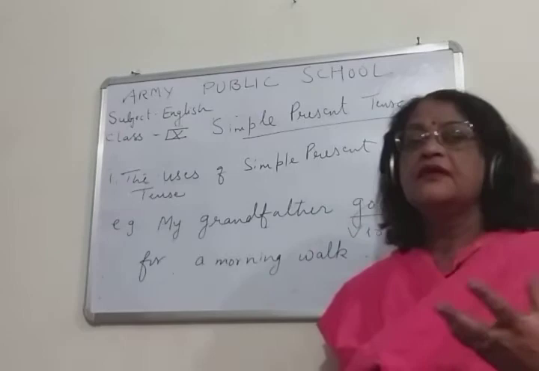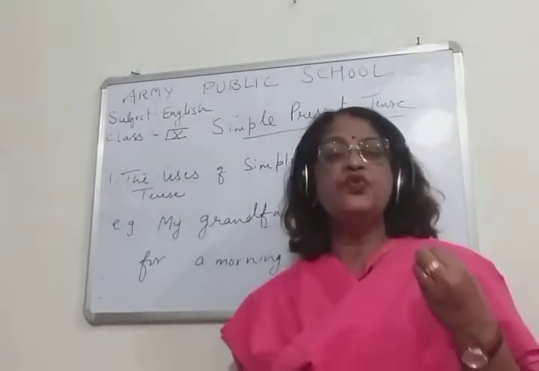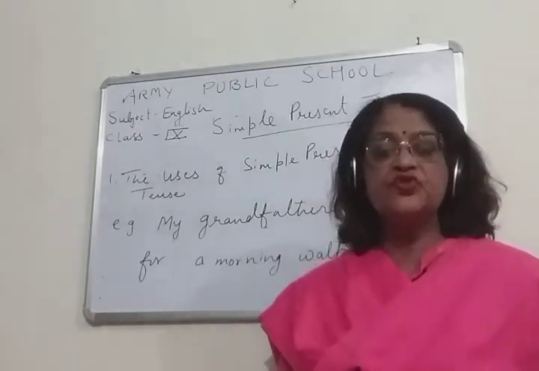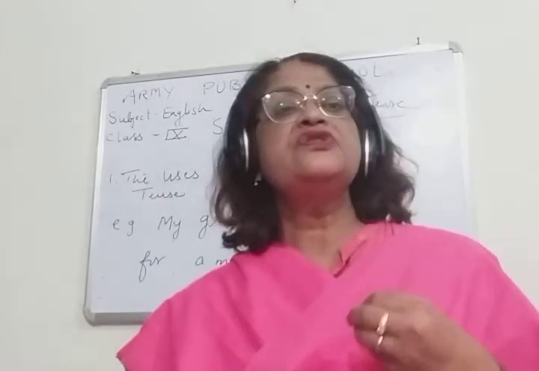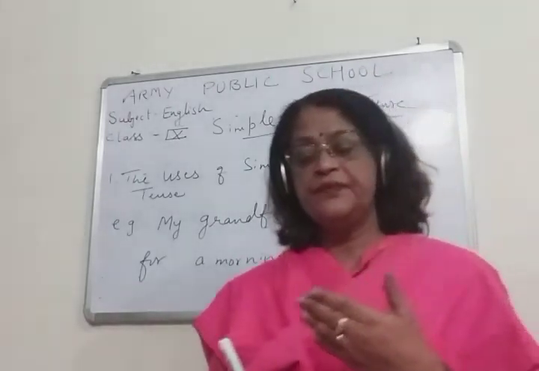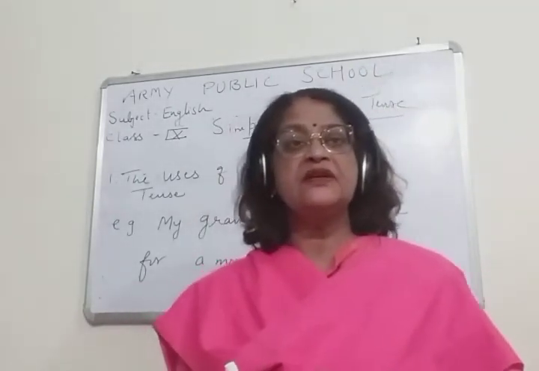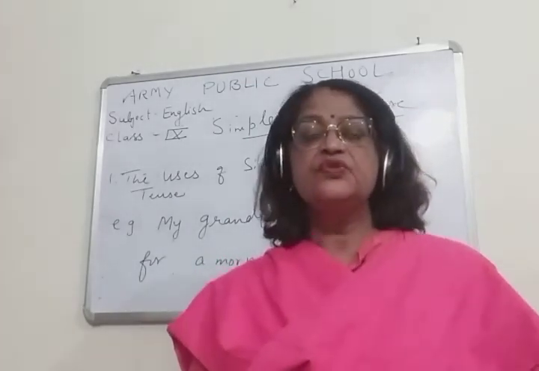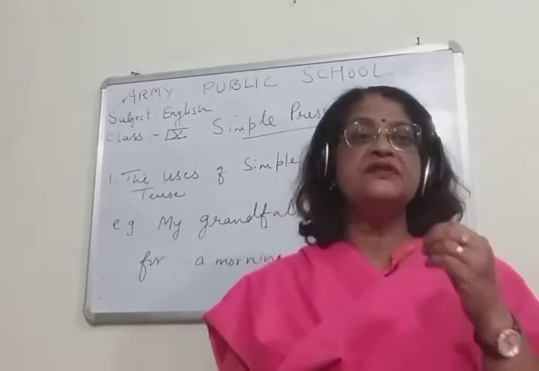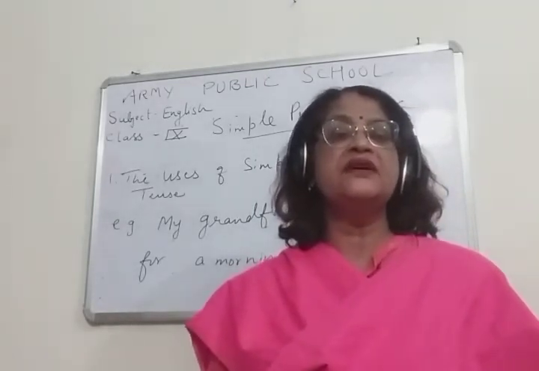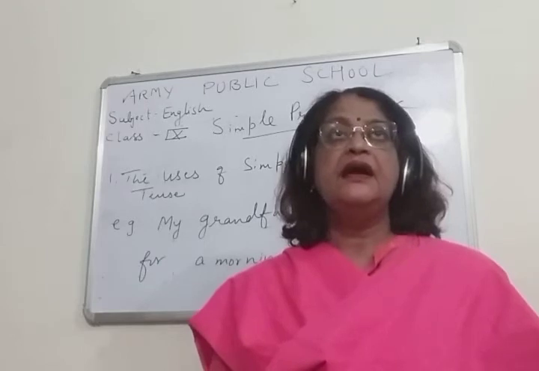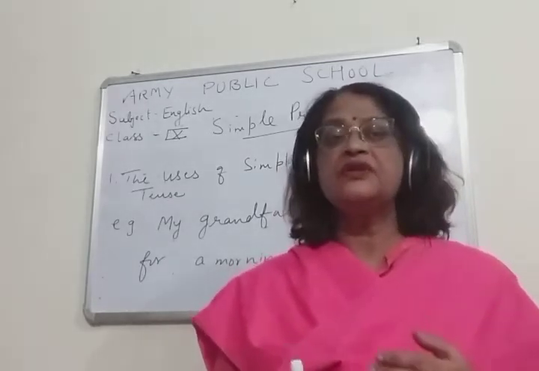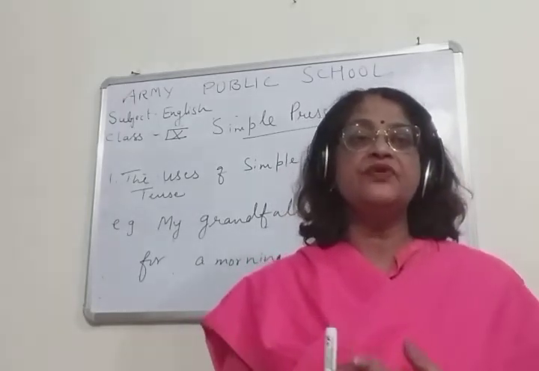And children, through the verb we know which action has been done and at what time. So with goes, you can see the action is not done in the past, and the action is not done in the future. So children, goes is a verb which tells you that the action is done in the present tense. It also does not tell whether the action is completed or not. We don't know anything about that.